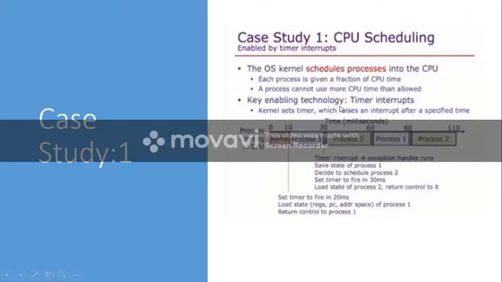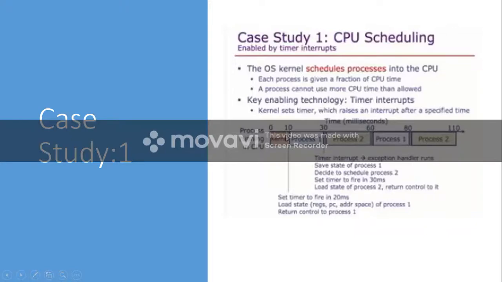Let us assume that we have two processes and these two processes want to run in parallel. Then how will the scheduling be done by the operating system kernel? Let us understand. This represents the timeline of the CPU. Initially only the operating system kernel is running in the CPU. It is running for 10 milliseconds.